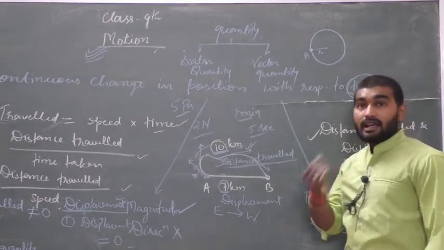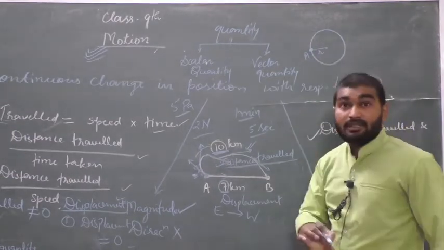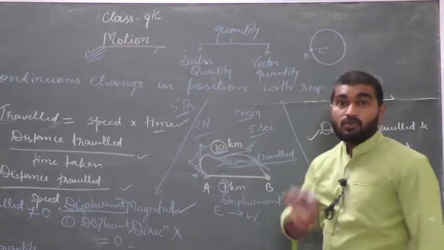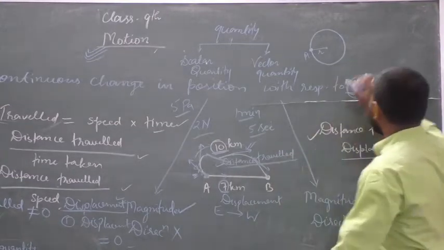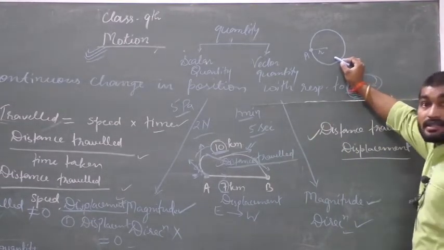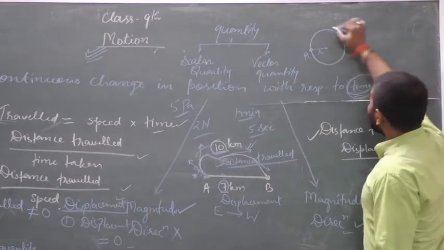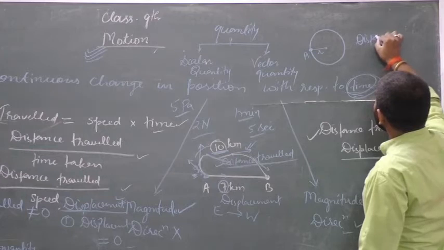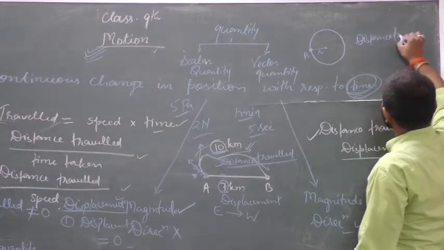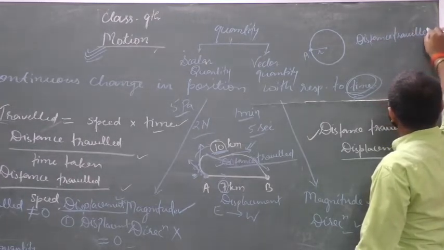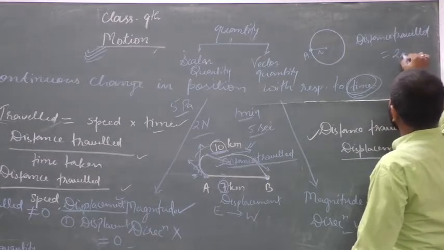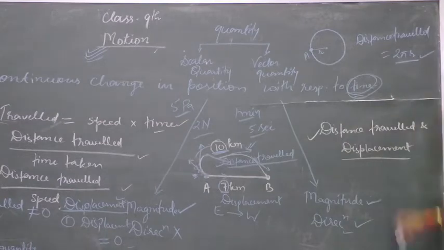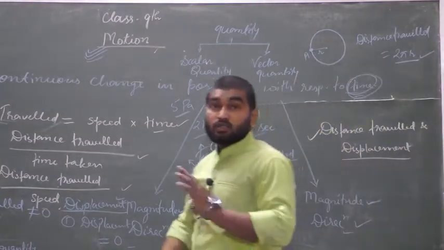Okay, if I ask you what is the distance traveled by the body, so the actual path covered by the body is known as distance traveled. So here, what is distance traveled? It is equal to the circumference of the circle. So here distance traveled will be equal to 2 pi r, because circumference of the circle is what? 2 pi r. Okay, so distance traveled is 2 pi r.